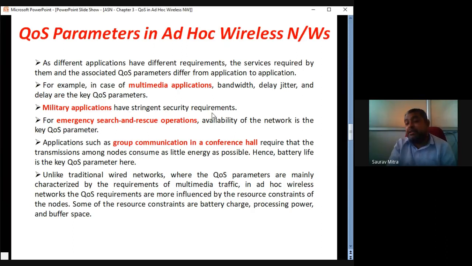For military application, security is the main parameter. For multimedia application, bandwidth is the main QoS parameter. For emergency and search operation, availability of the network is the main quality of service parameter. So these are the things you have to understand. These were the initial part of the QoS.